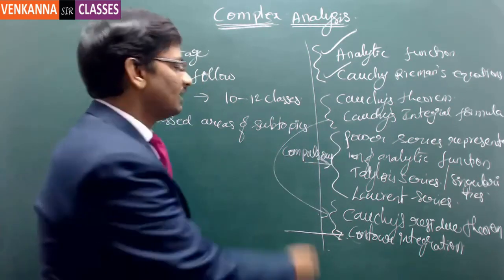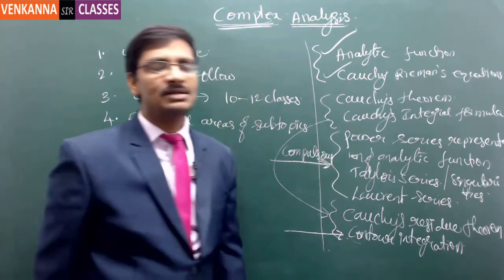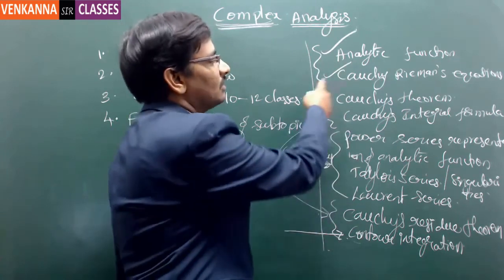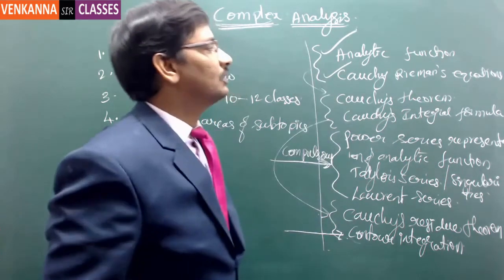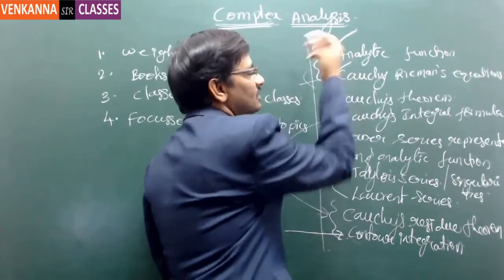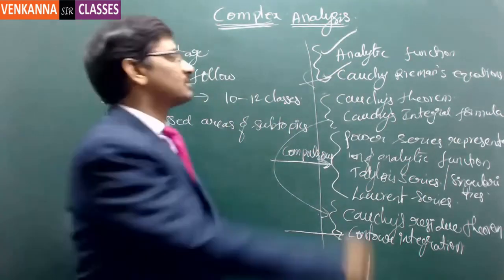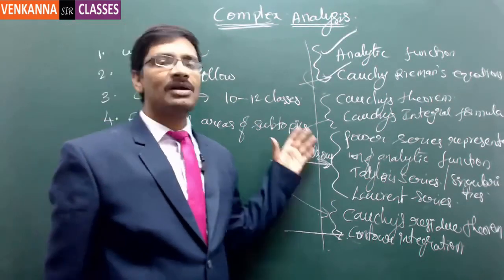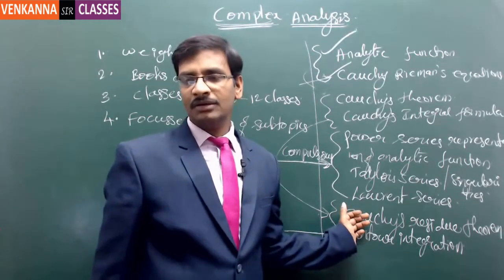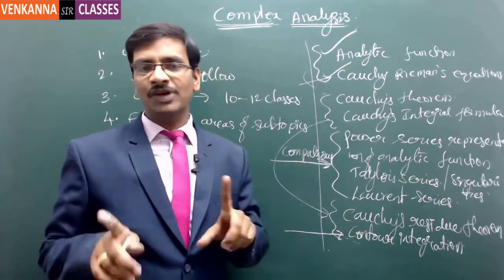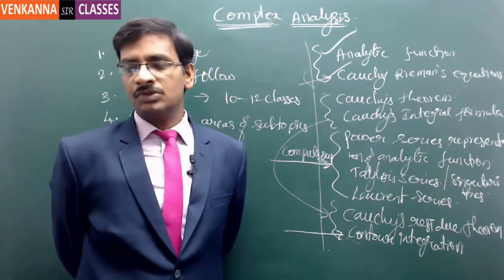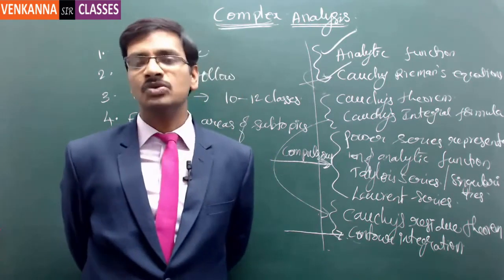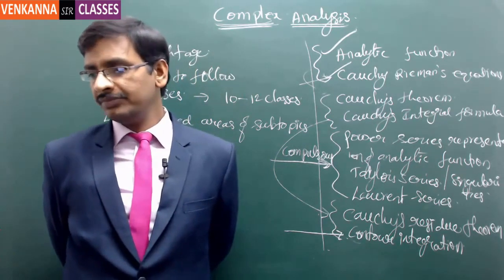Got it? So in the compulsory part, mostly it is asked from the Taylor series or Laurent series, and this is a basic understanding. Sometimes questions are framed even from the CR equations, which play a critical role in constructing the analytic function. So these parts are also very, very important. To summarize, you cannot leave any part of this syllabus. But quote and unquote, this is a very, very easy topic. So you cannot take a chance, because if you target this topic, you will be able to answer most of the questions. Clear?